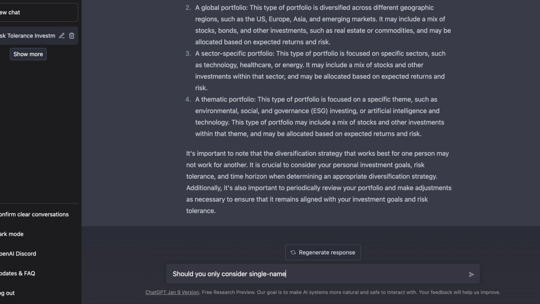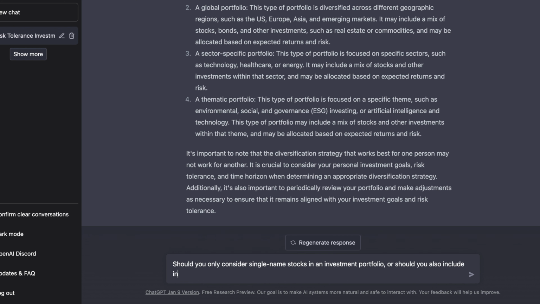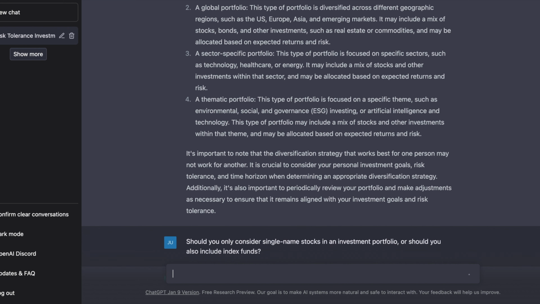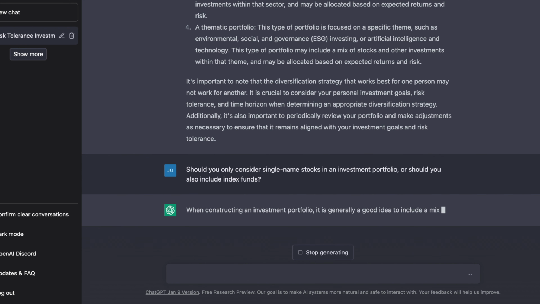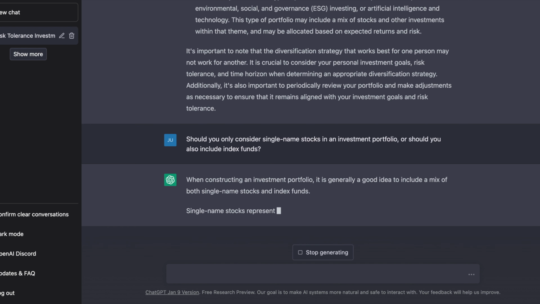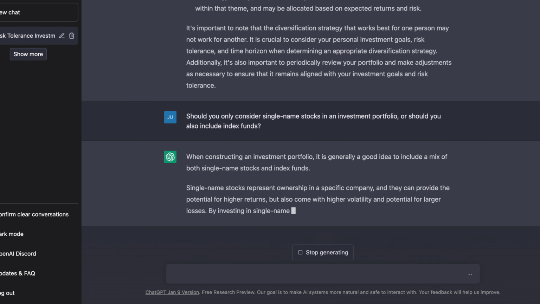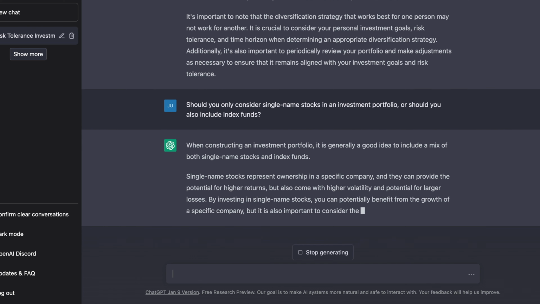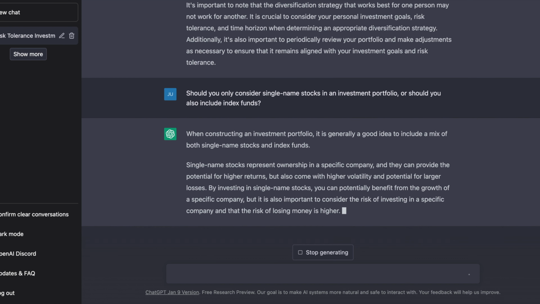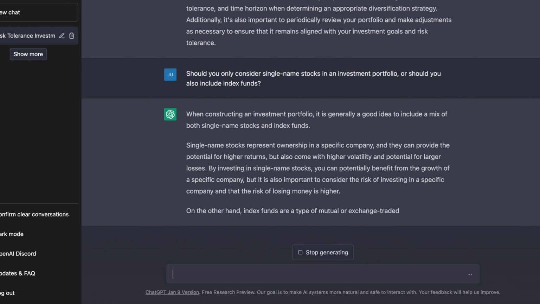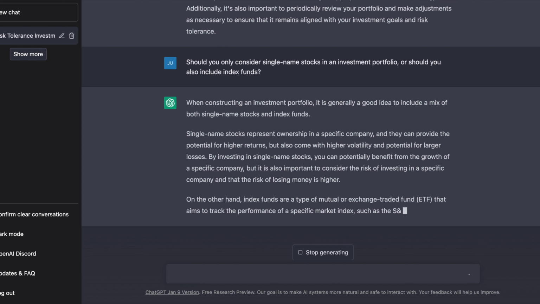So the next question I decided to ask it is, should we only consider single name stocks in investment, or should we also include ETFs in this? So what it tells us is when we're constructing an investment portfolio, it's generally a good idea to have a mix of both. Since single name stocks are an investment in a specific company, they can also provide a greater potential for return, but at a higher volatility and risk.